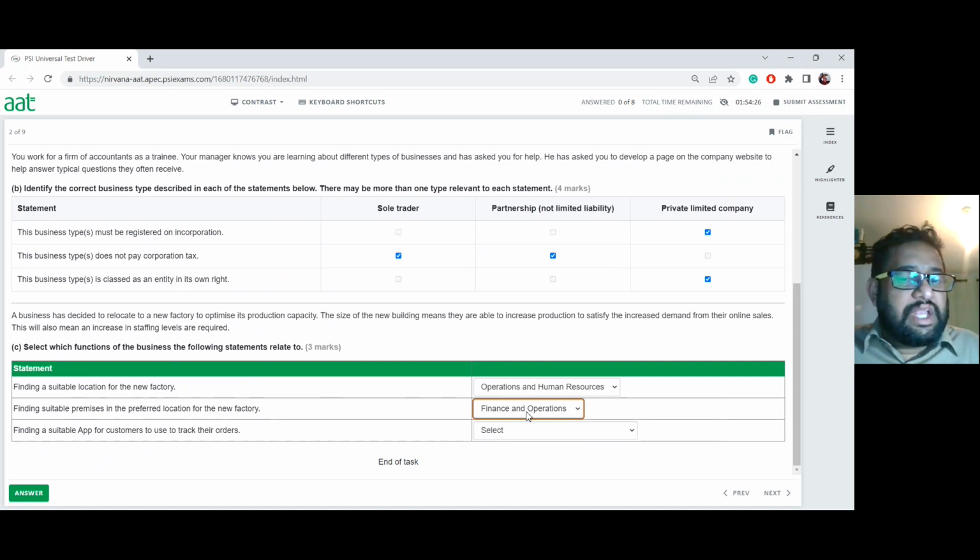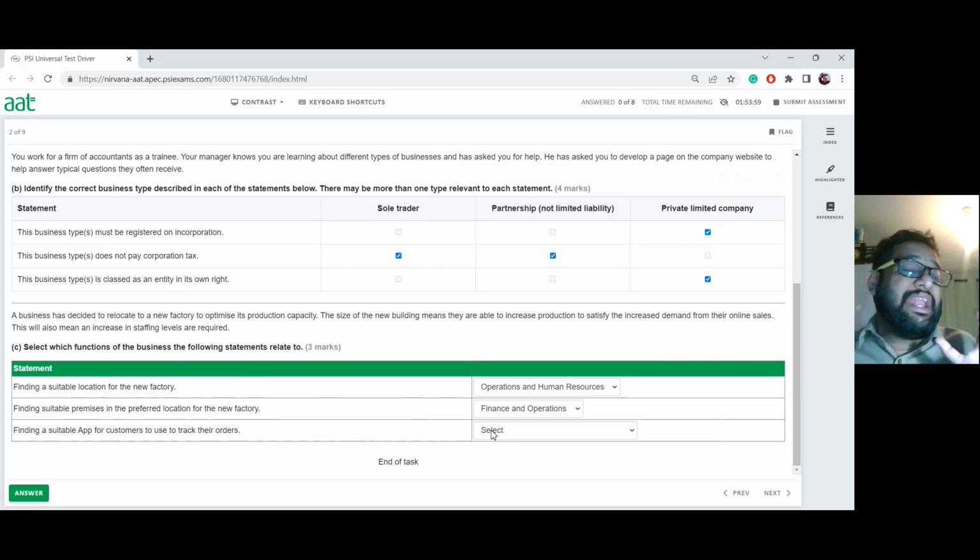Because it's a factory, it is the part of operations. If it's going to be a warehouse, that will be part of the distribution. So you have to remember the difference between operation and distribution. Operations is mostly the manufacturing side of it, production side of it. So therefore, it is going to be operation department plus the finance department. And look at the last one here, finding a suitable app for customers to use to track their orders.